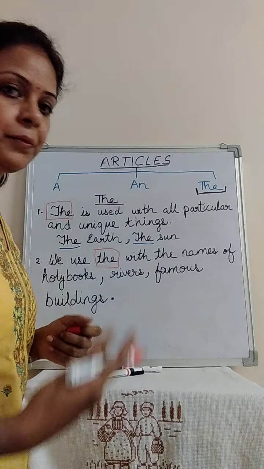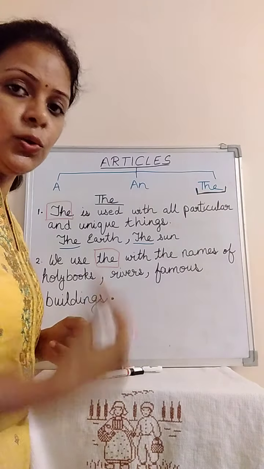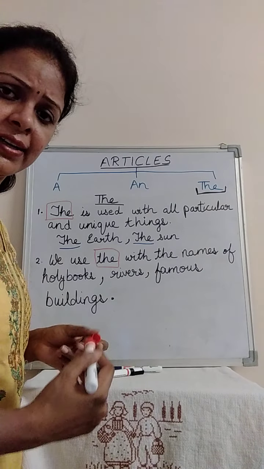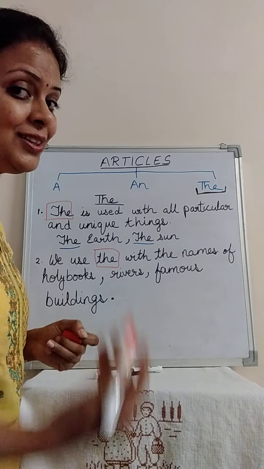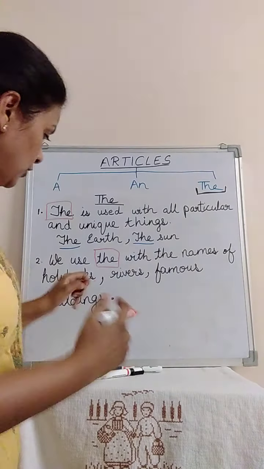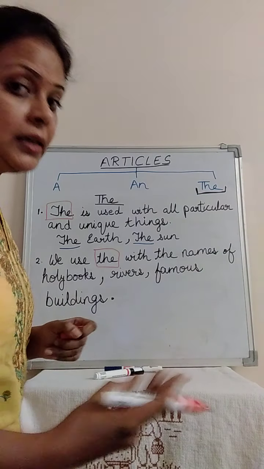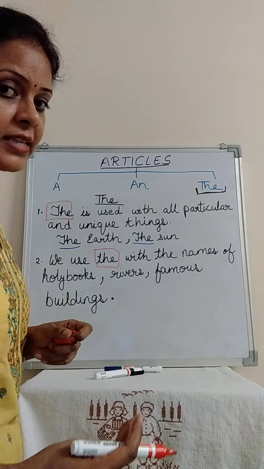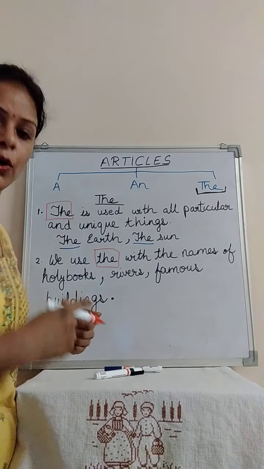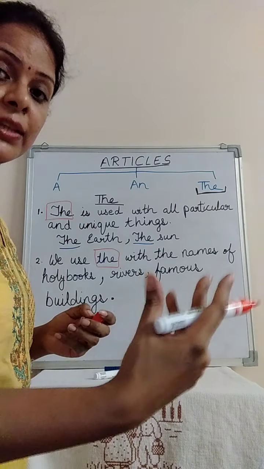Holy books, as in the Quran, is the holy book of Muslims. Guru Granth Sahib is the holy book of Sikhs. Ramayana is the holy book of Hindus. Bible is the holy book of Christians. So we always place the before them: the Bible, the Ramayana, the Guru Granth Sahib, the Quran. Similarly for rivers and oceans, the name starts with the.